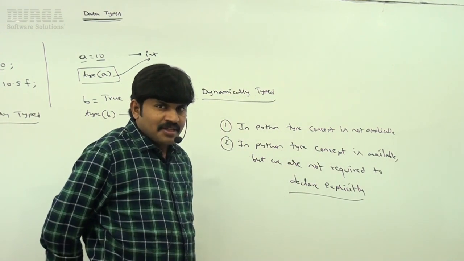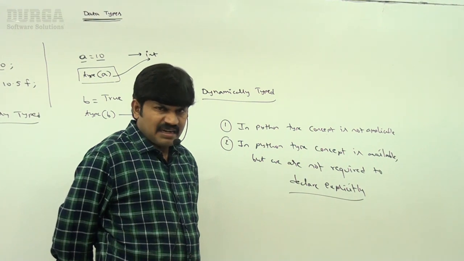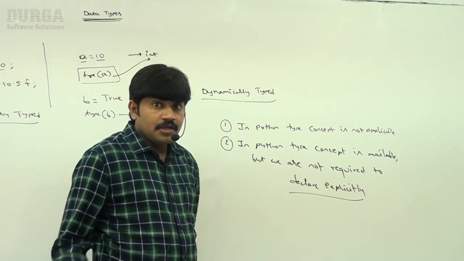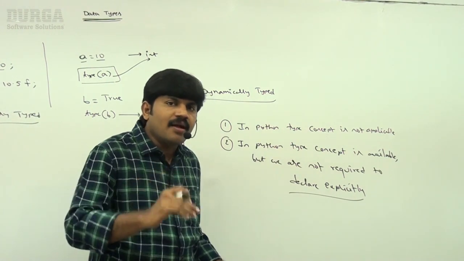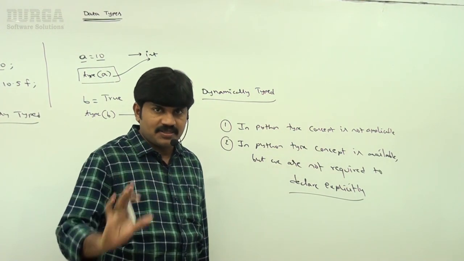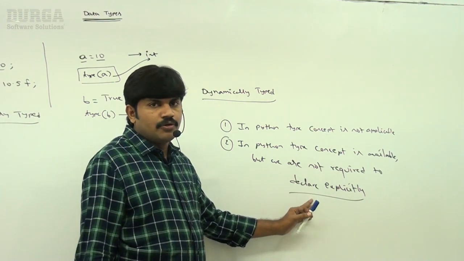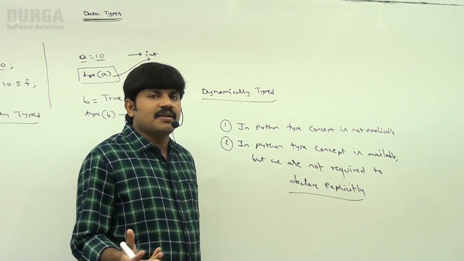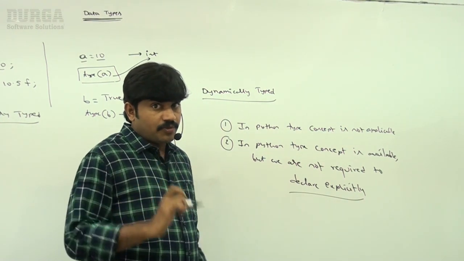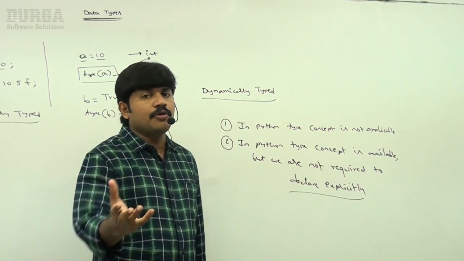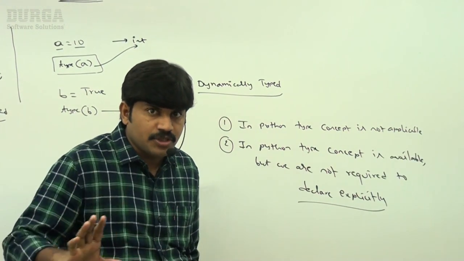Can you please confirm among these two which statement is correct? Is the type concept not available in Python? In Python, type concept is available, but we are not required to declare type explicitly. The type will be considered automatically based on the provided value, which is nothing but dynamically typed programming language nature. Clear for all of you, right? Most valuable, important point: what is dynamically typed? Can you please give an example? Which languages are dynamically typed? You should be in a position to answer.